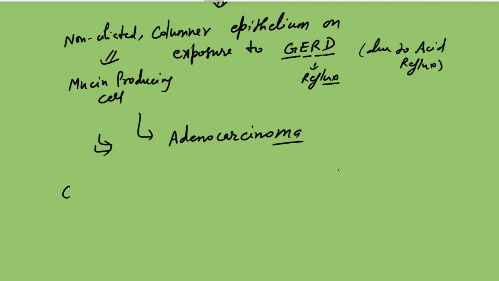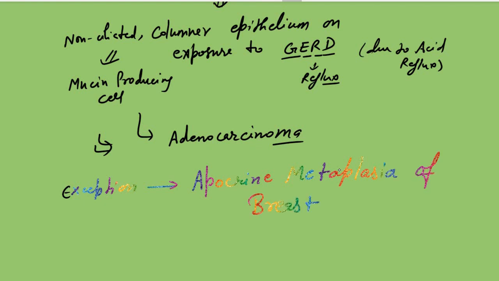Here is the one exception with no increased risk for cancer: apocrine metaplasia of the breast, which will never undergo cancer.